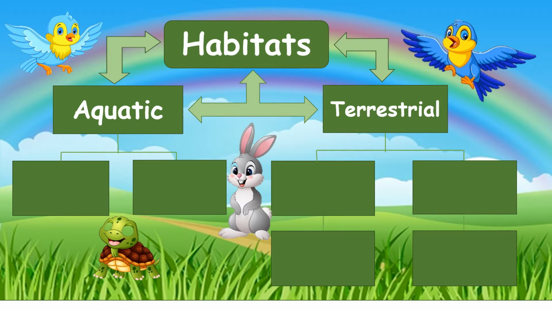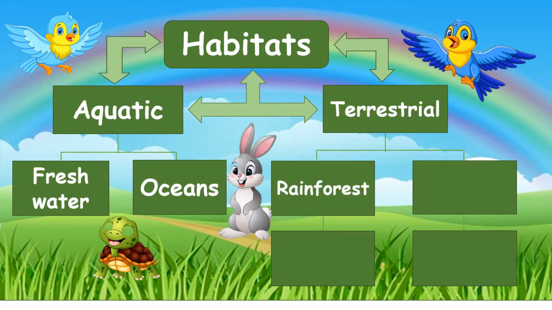Aquatic habitat is also divided into two classes: the first is freshwater habitat and the second is ocean habitat. Terrestrial is also divided into two classes: the rainforest habitat and the grassland habitat.